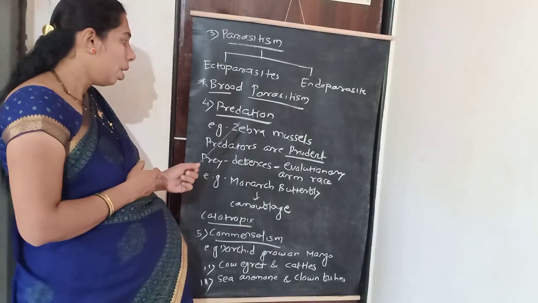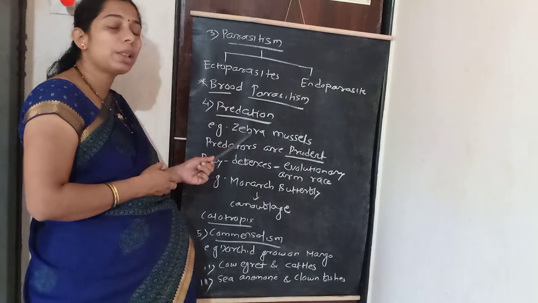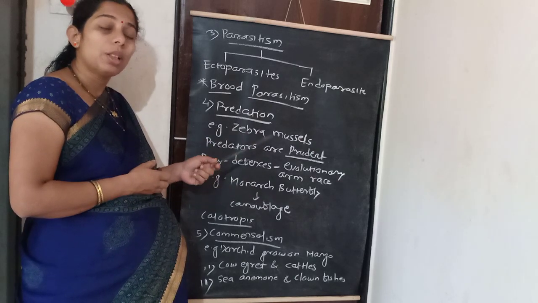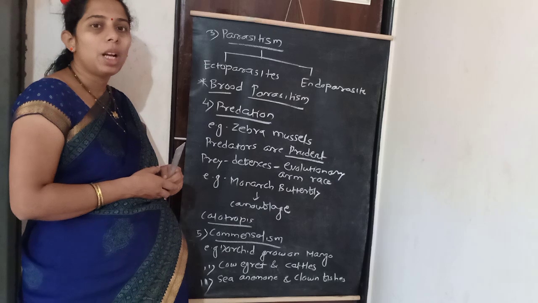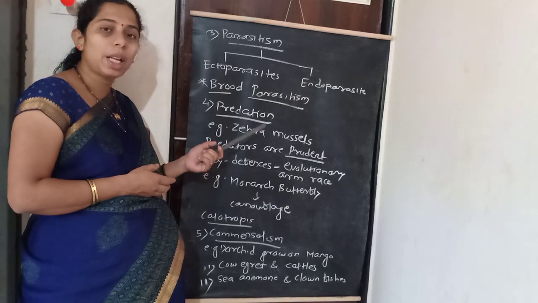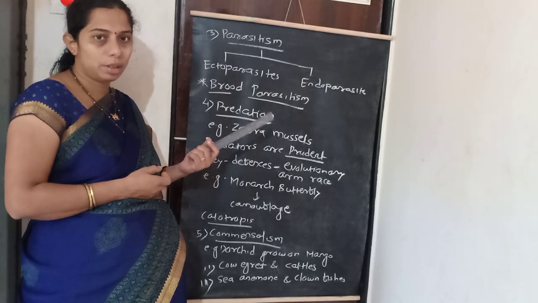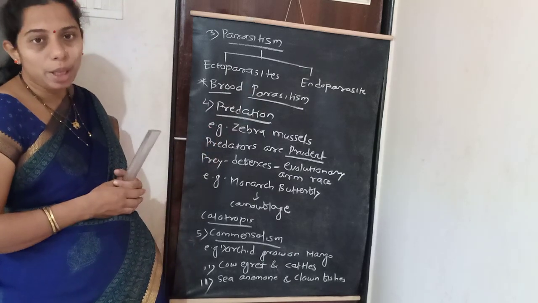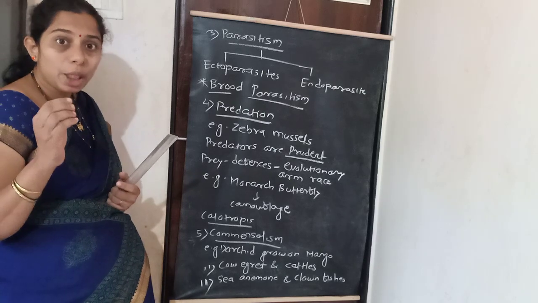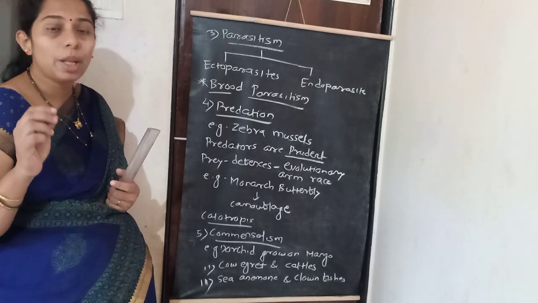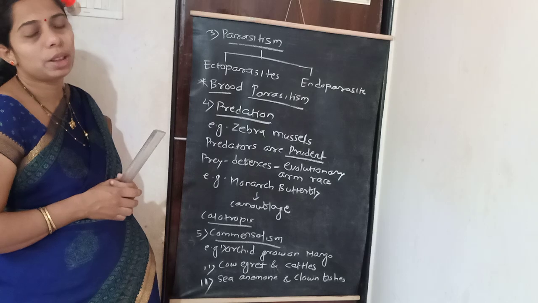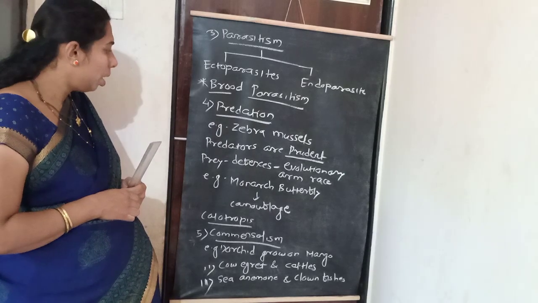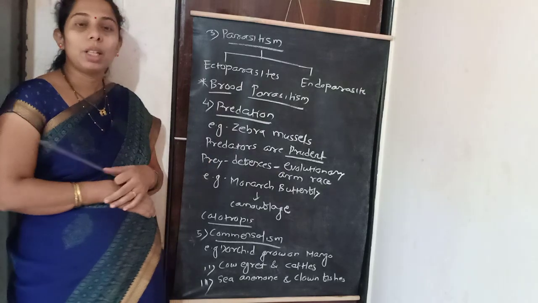For example, zebra mussels. Sometimes a foreign predator can enter into a natural geographical land, and since it is foreign, there is no natural prey. So here in this case, foreign zebra mussels enter, and there is no natural predator available in our geographical land to eat such zebra mussels, and the zebra mussels increase in the north region of America. Predators are prudent.